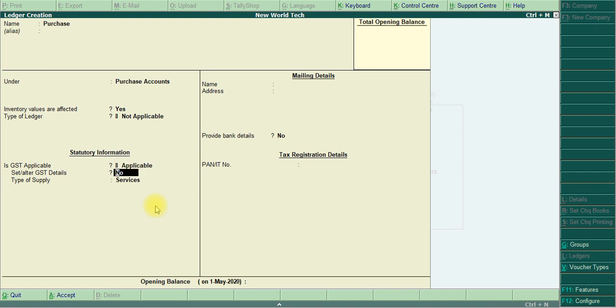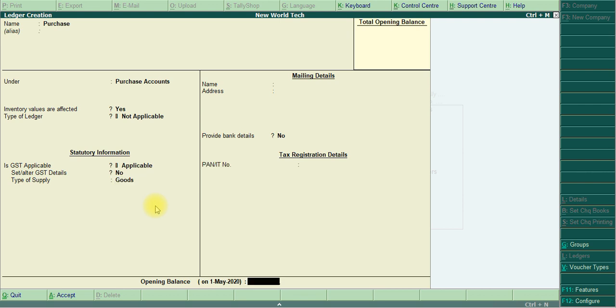Okay, I don't activate GST here, because in this scenario the idea is to set the GST rate and HSN details in the stock group area. Set or alter GST details no. Type of supply as goods is correct.